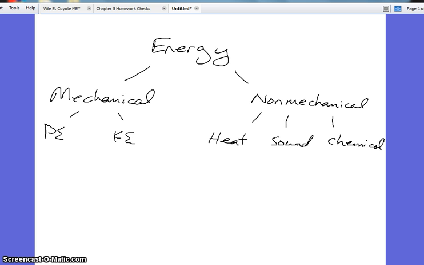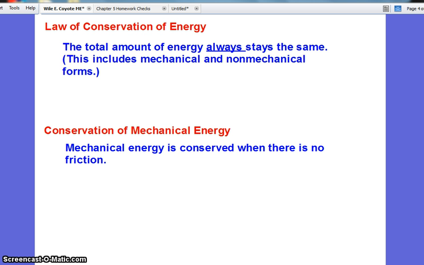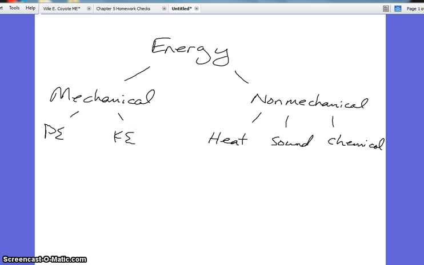So when we come back here and we say that mechanical energy is conserved, that's just one part of energy. That only happens when there is no friction. However, conservation of all energy always happens even if there is friction. Let's look at this a little closer in terms of an example of a roller coaster.